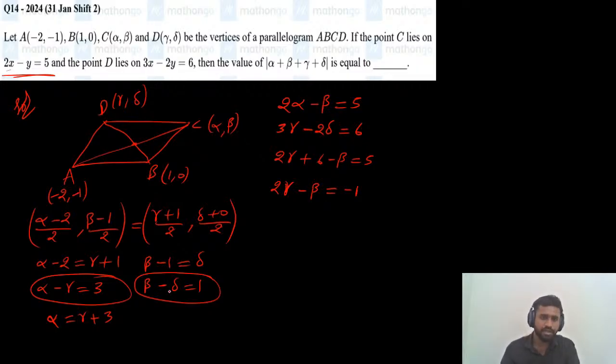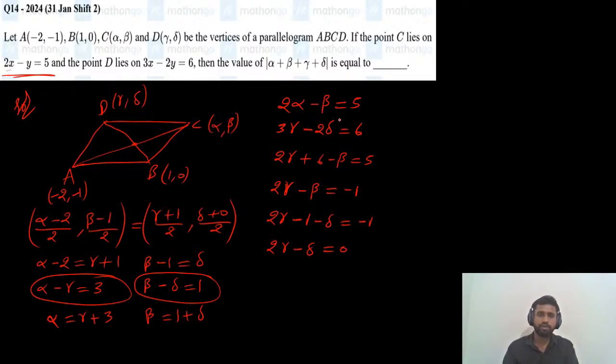From here, beta minus delta is 1. Take the beta value. What is the beta value? 1 plus delta. So 2 gamma minus 1 minus delta equals minus 1, so 2 gamma minus delta will be equal to 0.